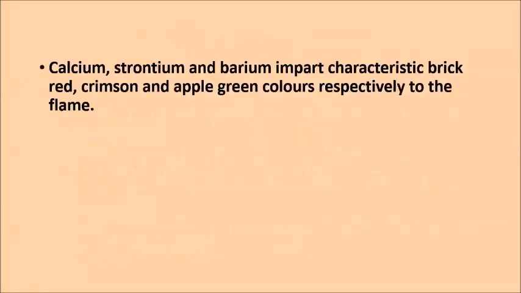Calcium, strontium, and barium impart some characteristic color to the flame. As we know, the first group and second group elements impart color to the flame, and this happens when the electrons are excited to a higher energy level, and then they come back to the original or ground state with the emission of radiation of a wavelength in the visible region, and that color we notice in the flame. Here we have calcium with a brick red flame, strontium crimson red, and barium with apple green or pale green color to the flame.